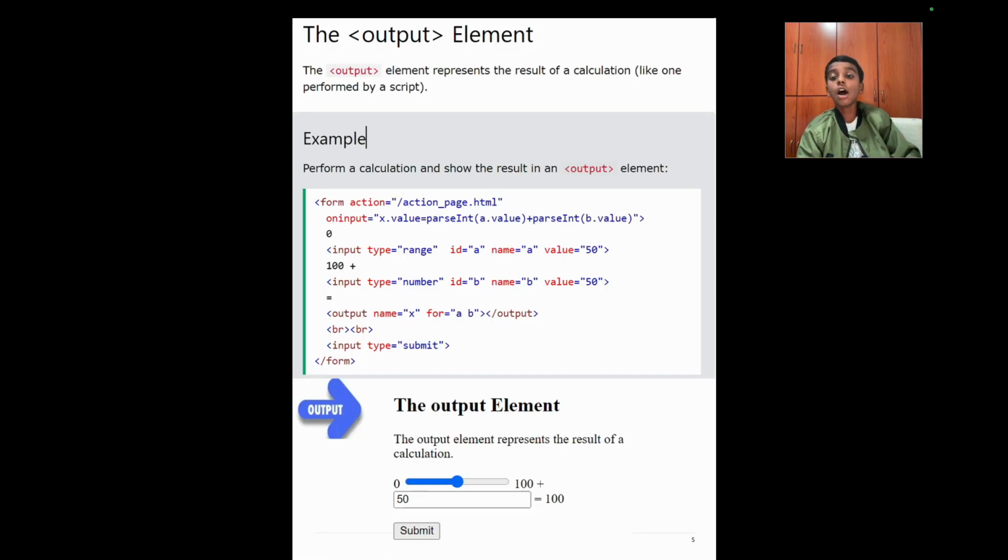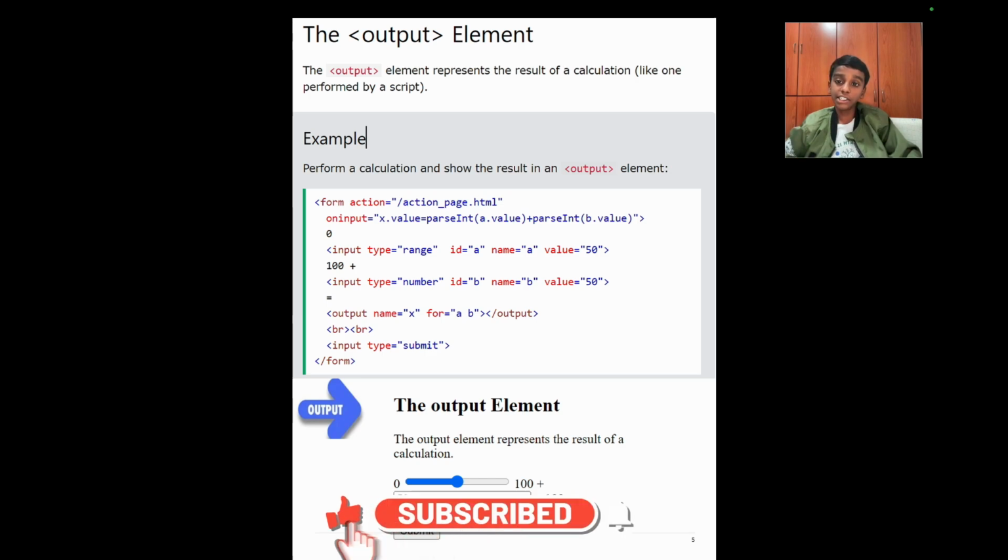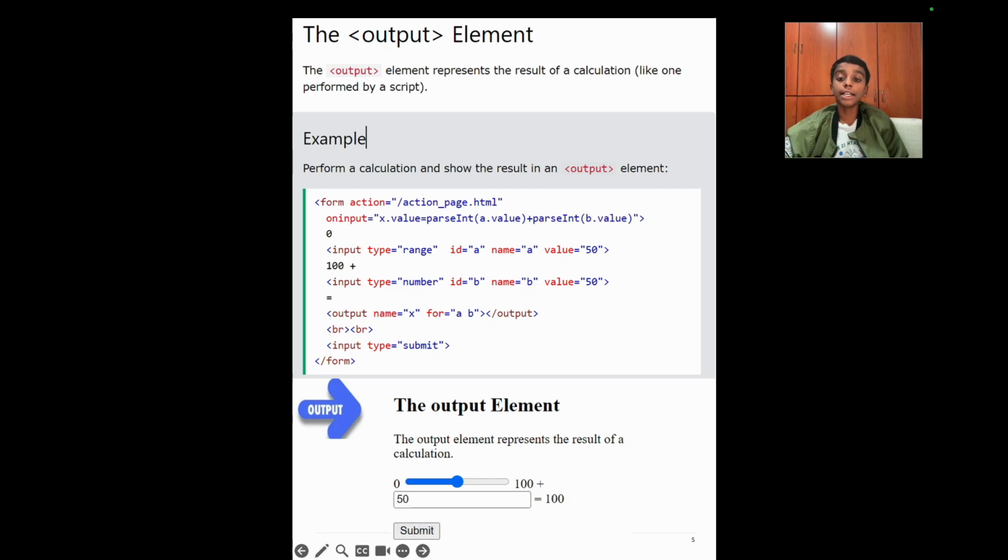Here we have the output element. The output element represents the result of a calculation, like one performed by JavaScript. Here we have an example where it performs a calculation and shows the result in an output element. Here in our form we give the action action_page.html. Here we have oninput, which is giving some JavaScript code saying parseInt(a.value), which I'll show you where that value is coming from.